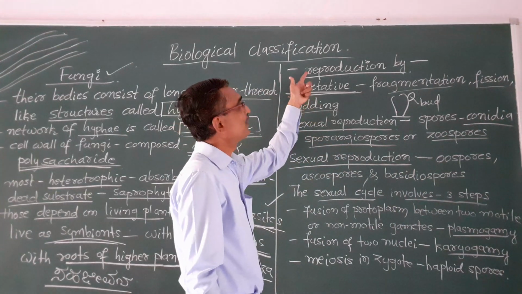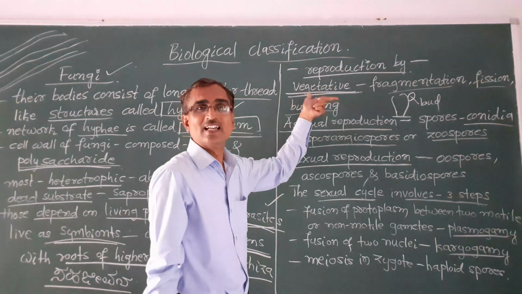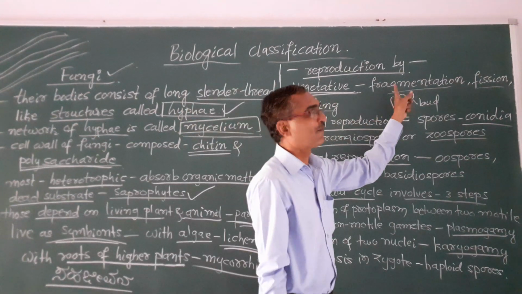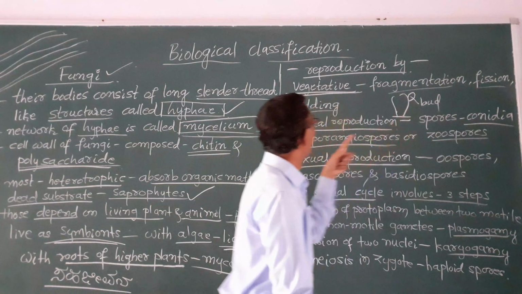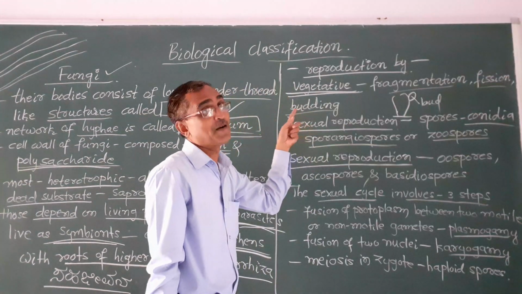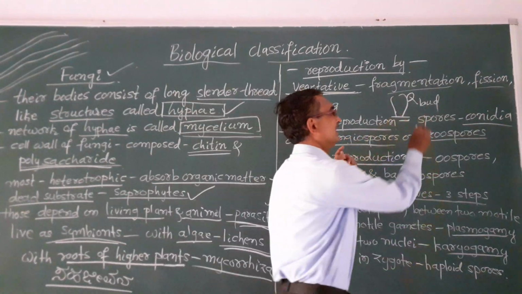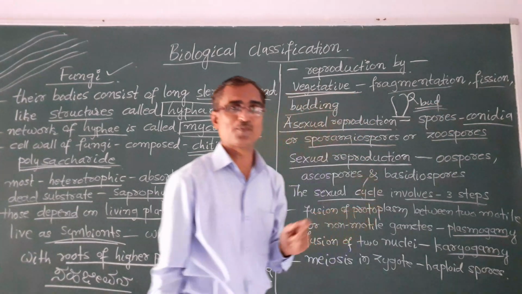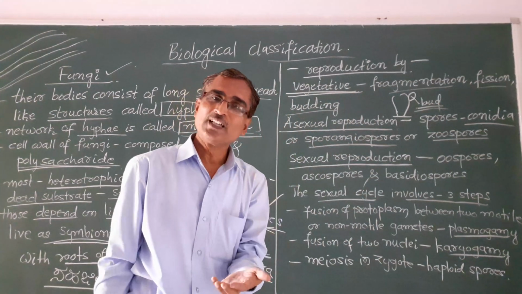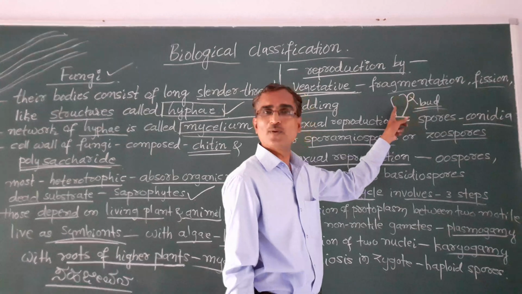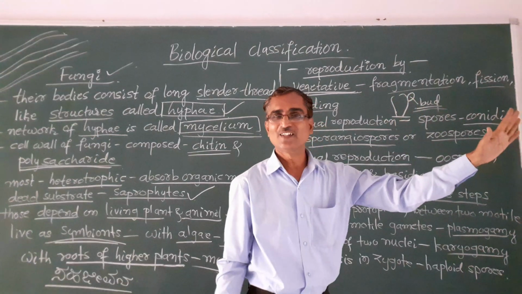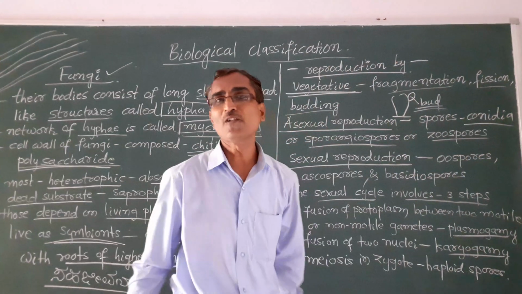So reproduction takes place by vegetative means. In the vegetative means we have fragmentation, fission, and another one is budding. You see, this is how budding takes place. Formation of a bud, that is an outgrowth. Initially it gets attached to the parent body, later on it detaches from the parent and develops into a new organism.